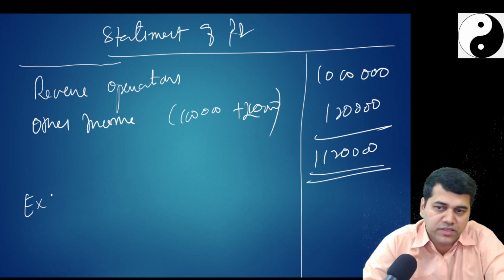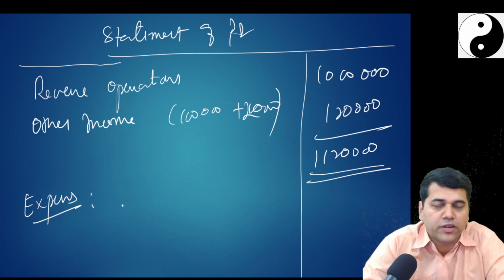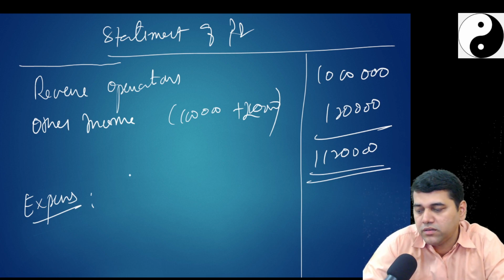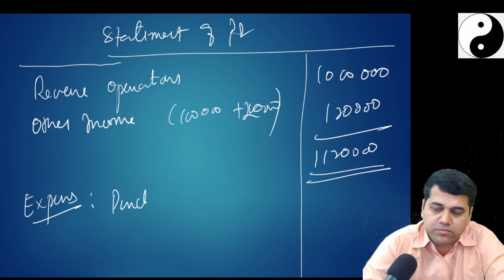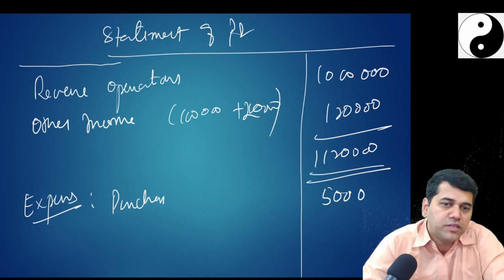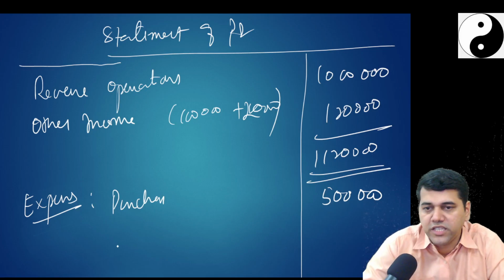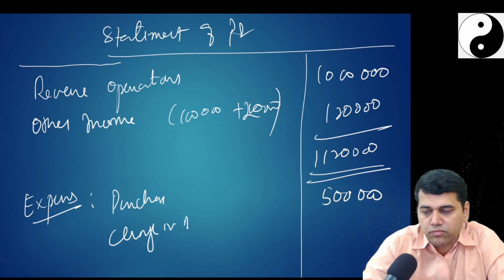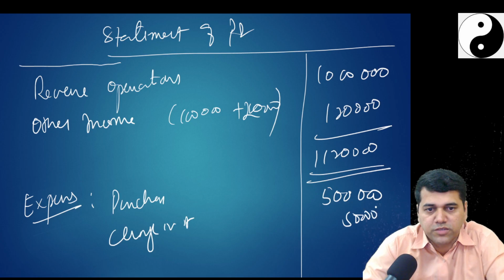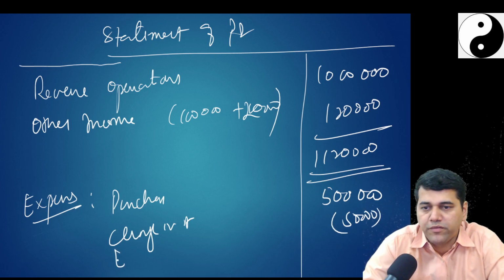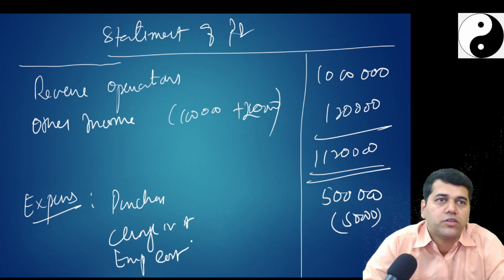Then expense. Which is the expense you will write first as per schedule 3? Purchase. How much is your purchase? Is there any adjustment? No. Change in stock? No adjustment. Employee benefit cost? What?